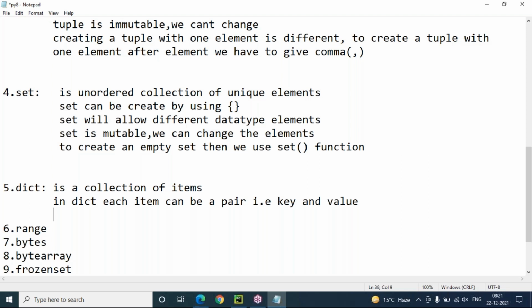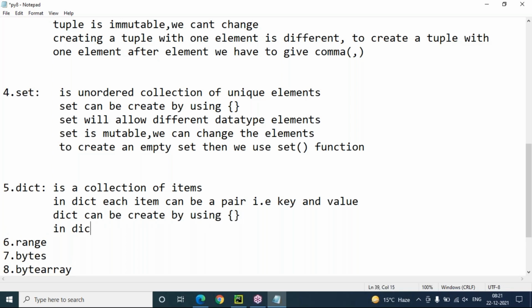Like this, however many key-value pairs there are, that many items can be stored in a dictionary. Dictionary is a collection of items. In dictionary, each item can be a pair, that is key and value. How can we create a dictionary here in Python? A dictionary can be created by using curly brackets, same as this.